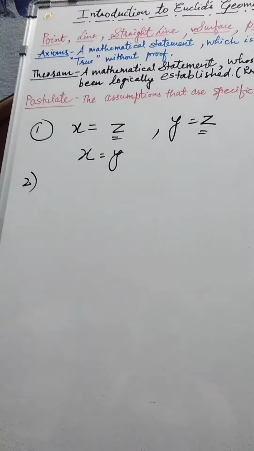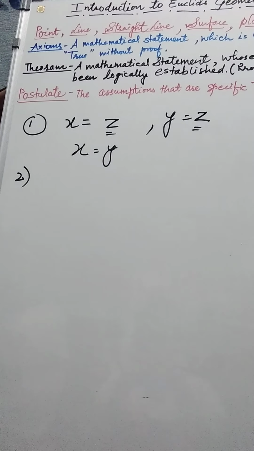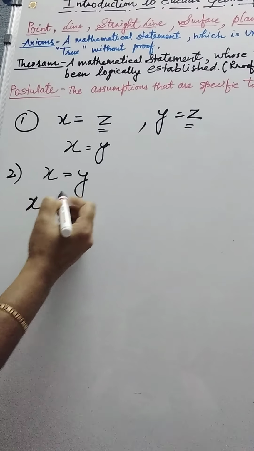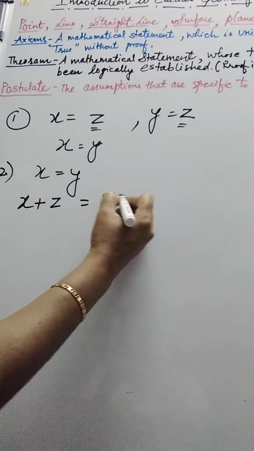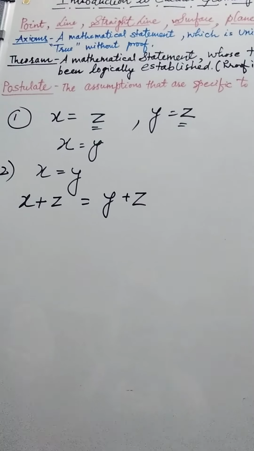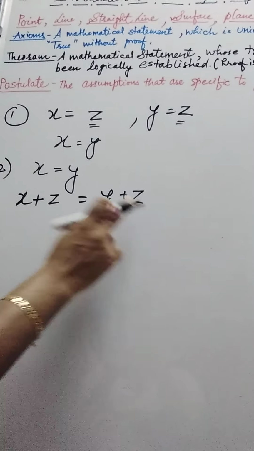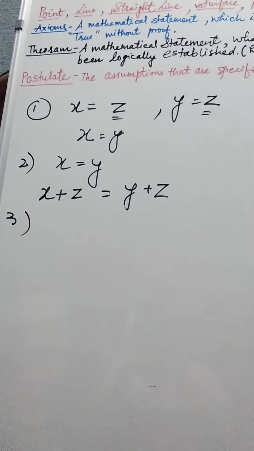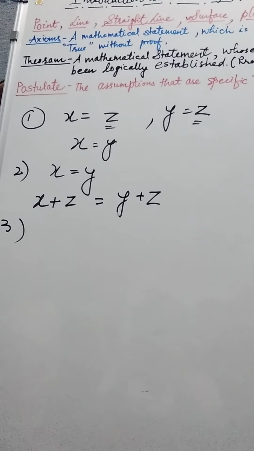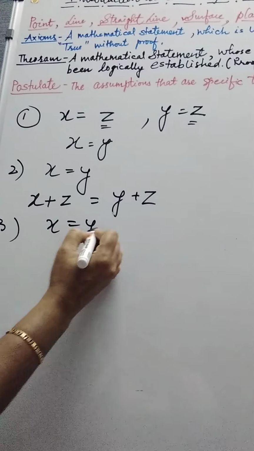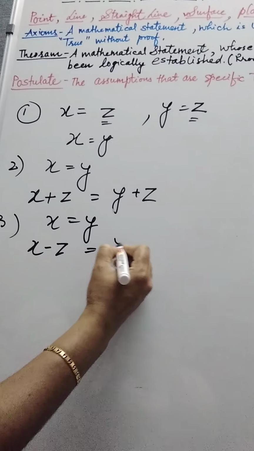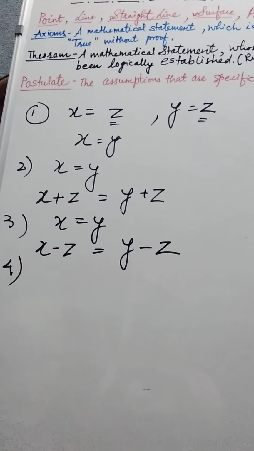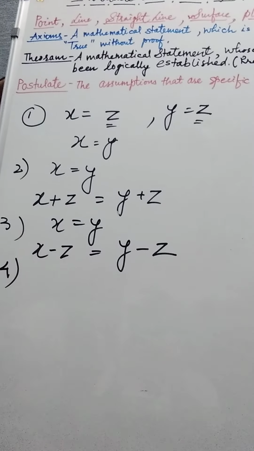The second axiom is, if equals are added to equals, then the wholes are equal. For example, if x is equal to y, and we add an equal thing to both sides, then they are also equal. If x is added to z and y is also added to z, then these two values will also be equal. The third axiom is, if equals are subtracted from equals, then the remainders are equal. Same thing, if x is equal to y, and we subtract z from both sides, then the values will also be equal. The fourth axiom: things which coincide with one another are equal to one another.